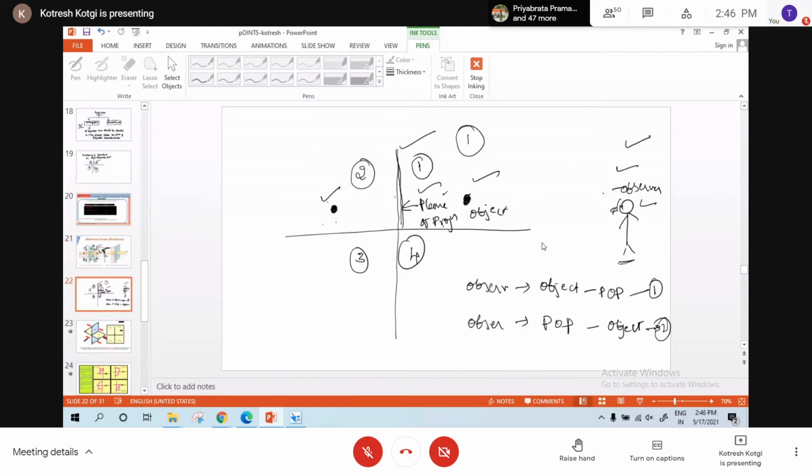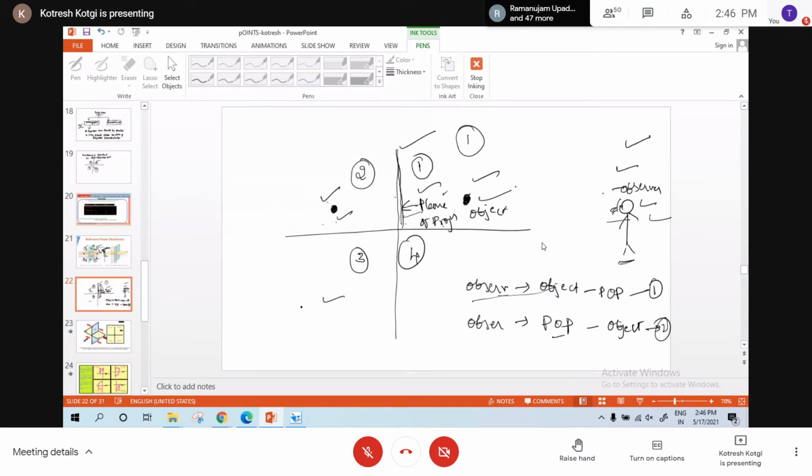This is second sequence. You see here in the first quadrant, this is the sequence we follow: observer, object, plane of projection. The second, what is the sequence? Observer, and then comes the plane of projection, and then comes the object. You're understanding?